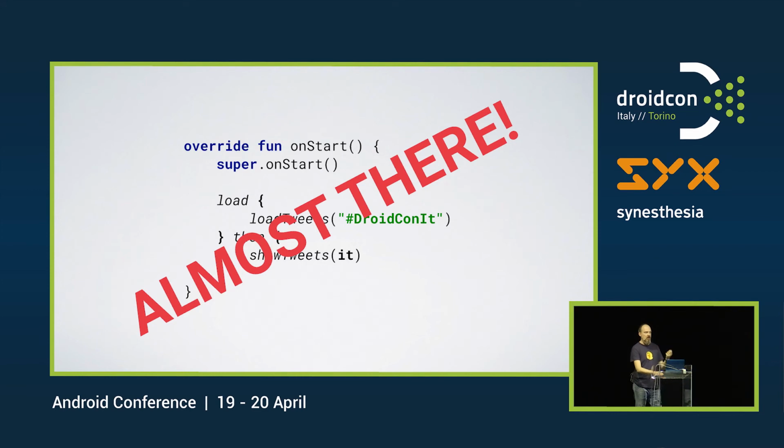Either we keep a reference to the job or the deferred that is returned from the load call, and we cancel that one explicitly. We could do that. You already saw me showing the code for that. But then you, as a developer, need to keep track of that everywhere. And that is something we want to try to get away from.